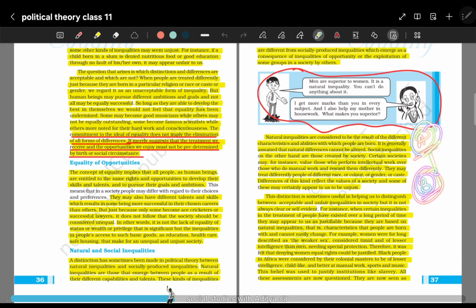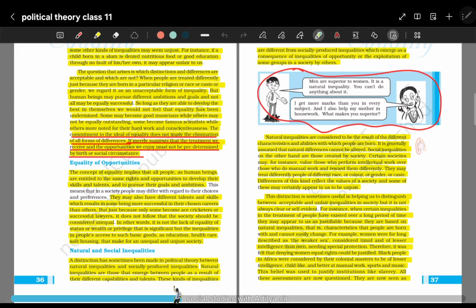These should not define why A is being denied equality with respect to B. So when we talk about equality, what we mean is that we are not eliminating all differences. We are just making sure that people are not treated with predefined notions of their background.